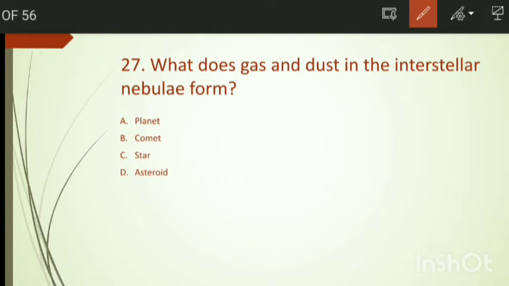Question number 27. What does gas and dust in the interstellar nebula form? So options are planet, comet, star, and asteroid. We have the right answer, that is option number C, star.